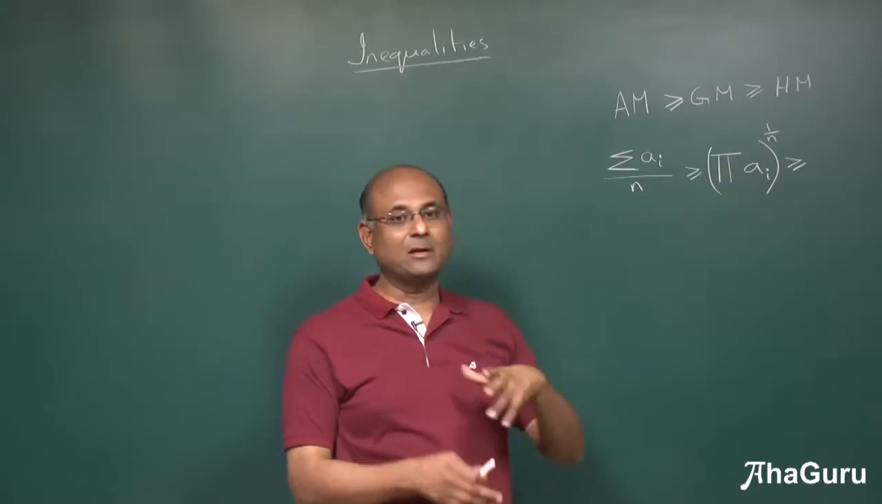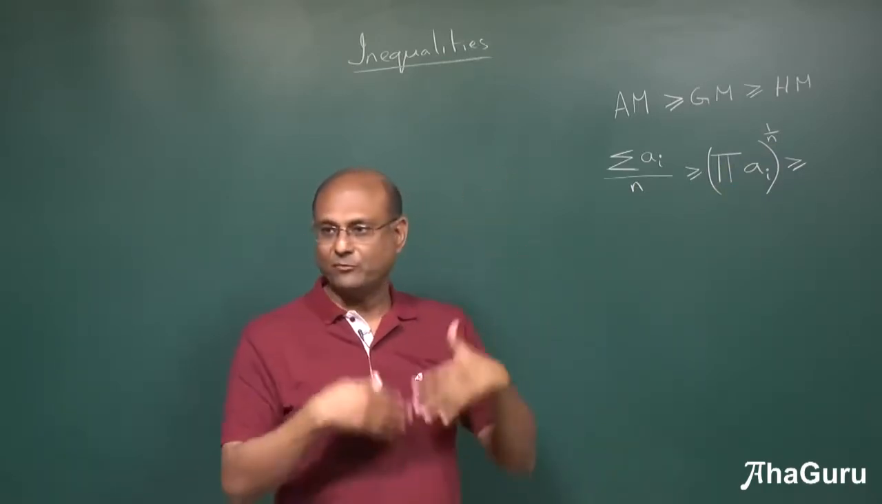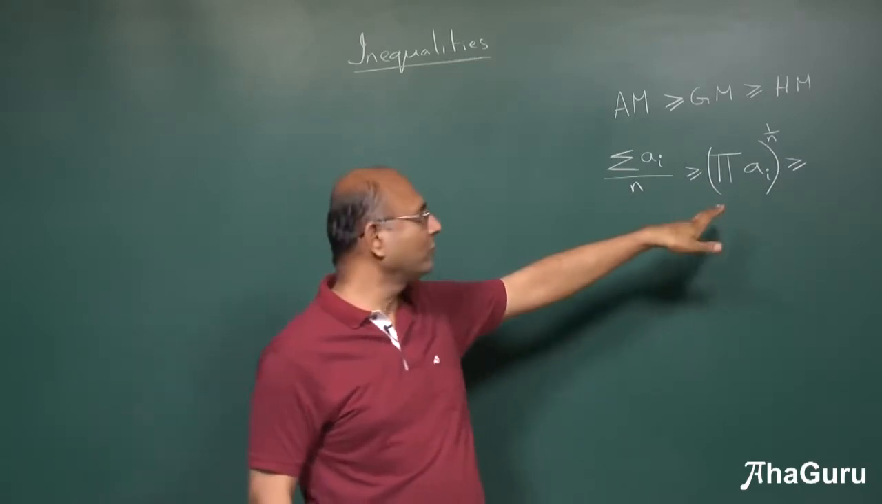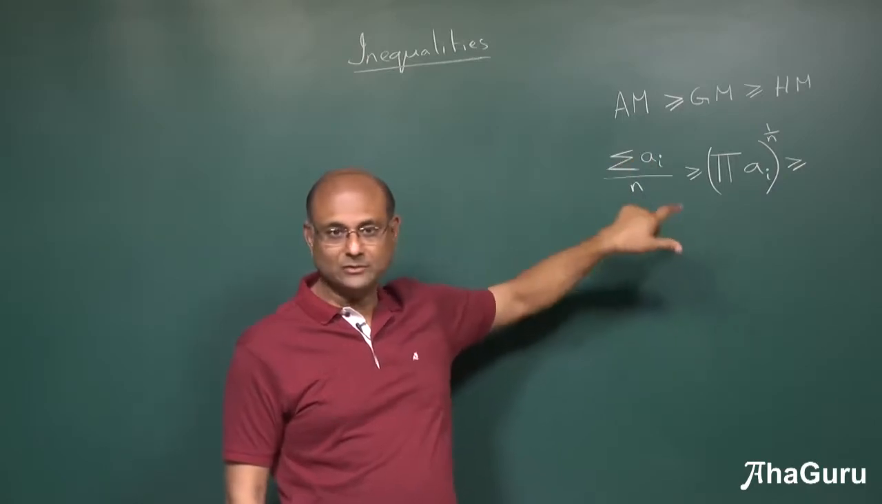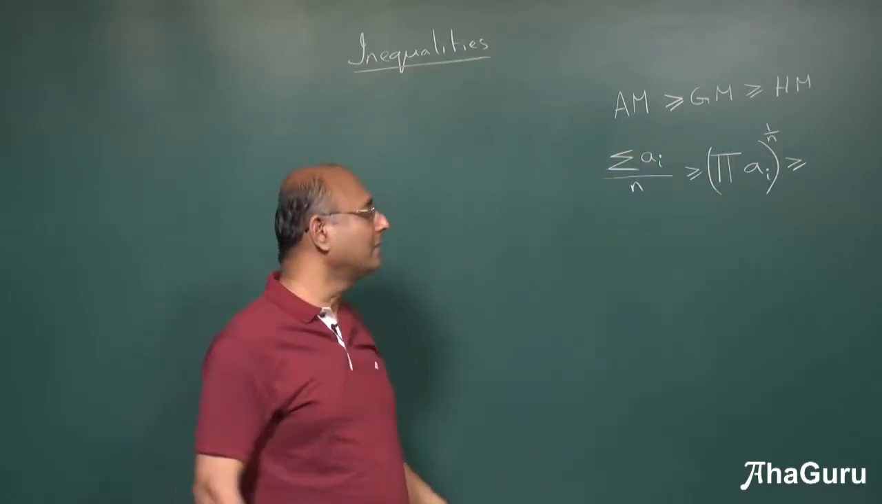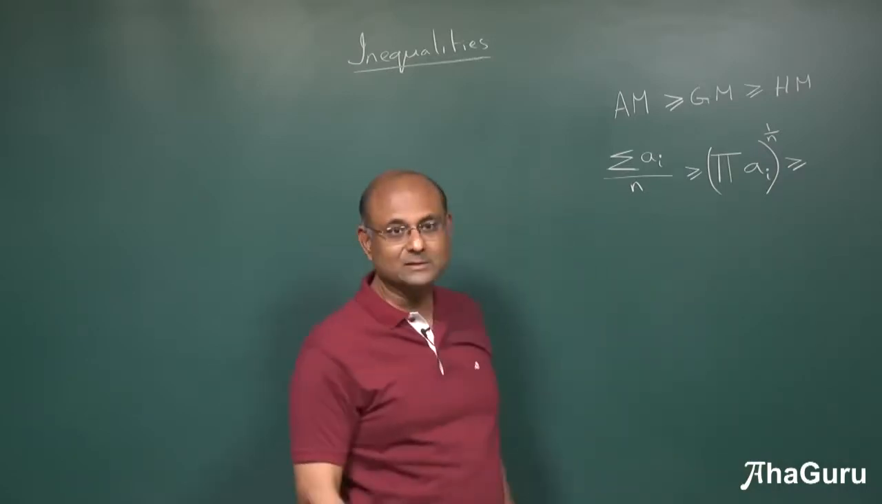So what is the geometric mean of n numbers? A1, A2, A3, A4, power 1 by 4, 1 by 5, depending on what n is, so power 1 by n. Arithmetic mean is the sum by n. So the arithmetic mean is bigger than the geometric mean, greater than or equal to, and that is greater than or equal to the harmonic mean. What is the harmonic mean?